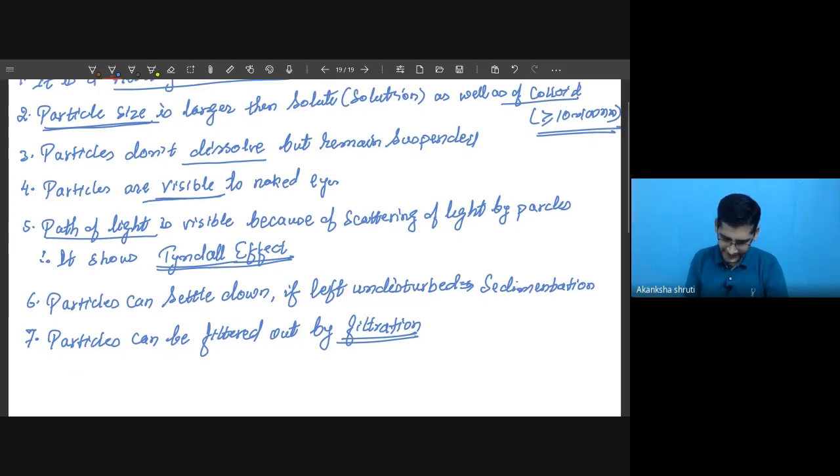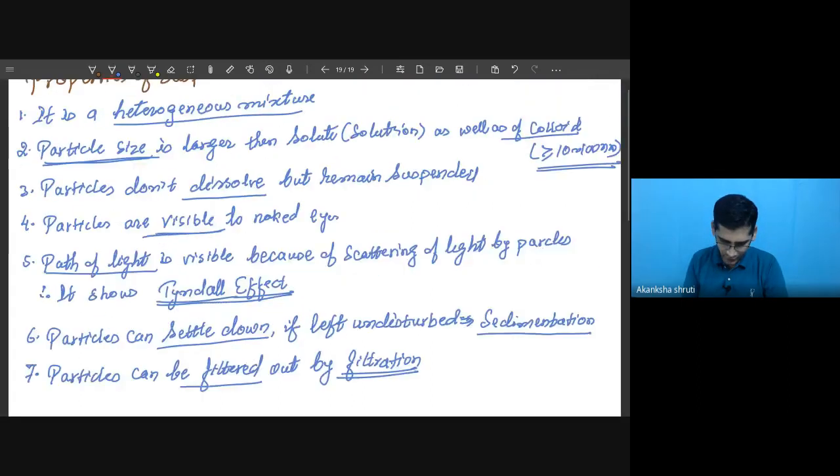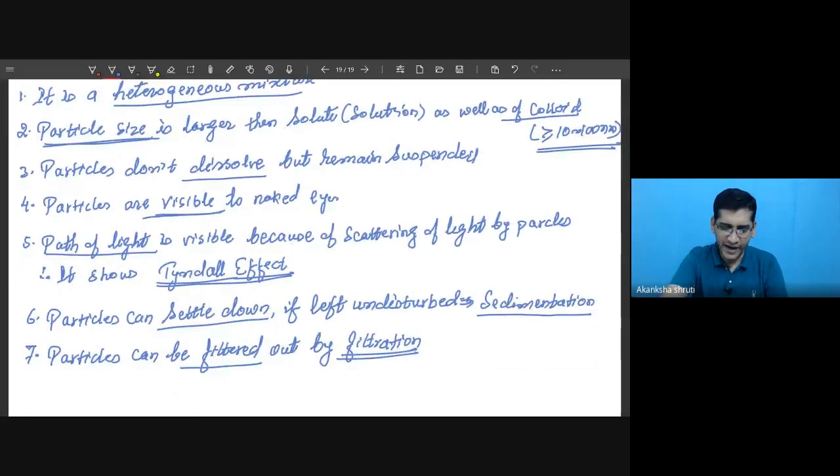So the Tyndall effect is exhibited. The next, if we leave it undisturbed, the particles get settled down. This is called sedimentation. The next, these particles can be separated from the medium by filter paper, called filtration. So these are the 7 important properties that you have to keep in mind, and these are sufficient. Okay, student? Any more doubt, then please ask.